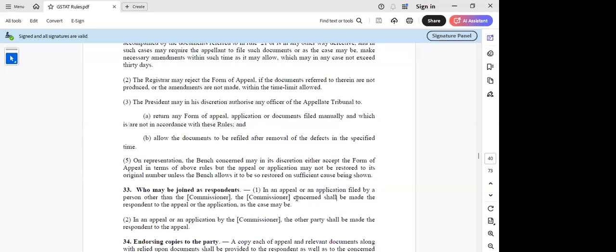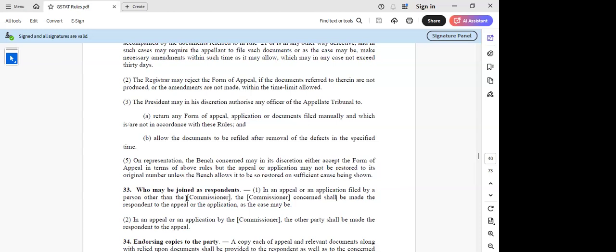They are saying that in an appeal or an application filed by a person other than the commissioner, the commissioner shall be made the respondent to the appeal or the application. And in an appeal or application by the commissioner, the other party shall be made the respondent. So will the commissioner be a respondent, sir, or will it be the joint commissioner? No, the executive commissioner only is the respondent.